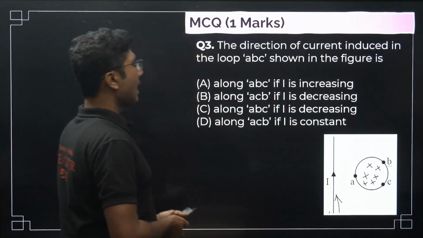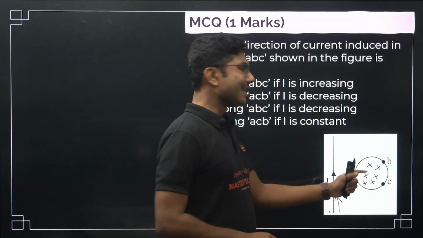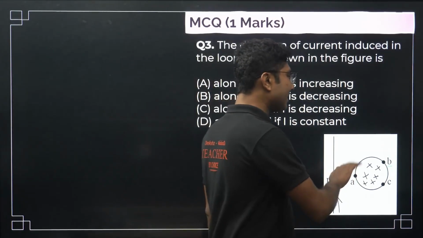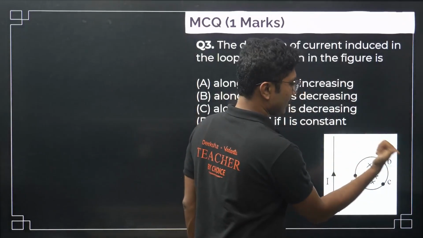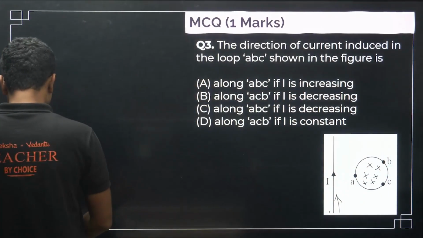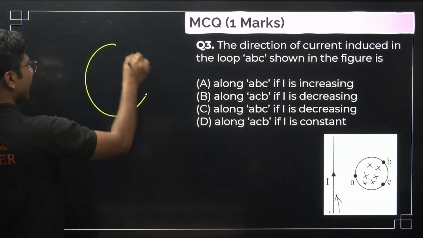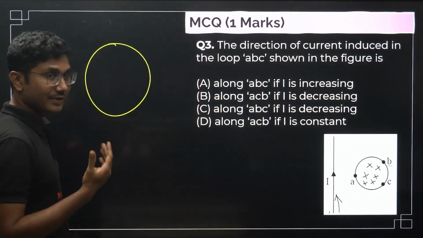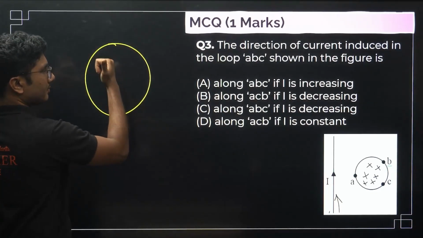Now let's see. Along ABC, if current is increasing, it will try to decrease it, so the effect will be in this direction. For a circle, how do we find the direction of the induced magnetic field, which is very important? In case of a circle, it will be like this, outward.